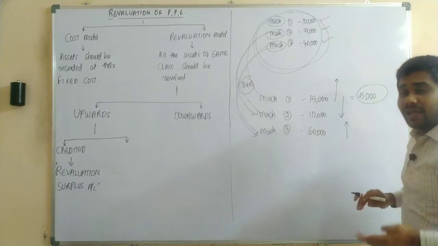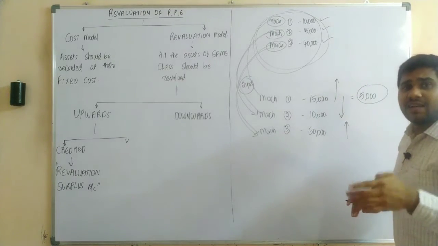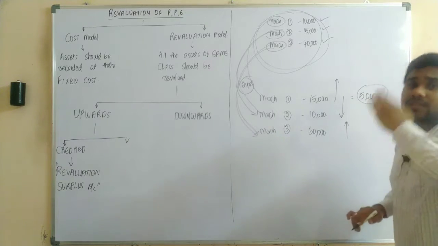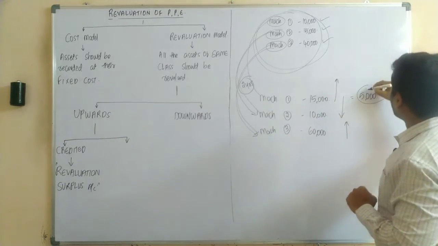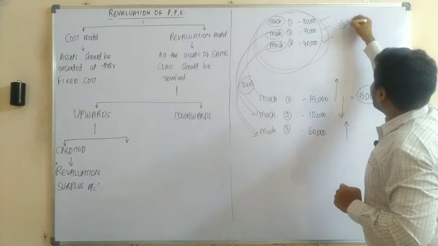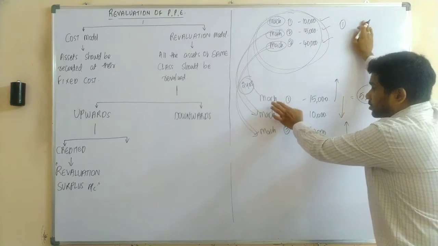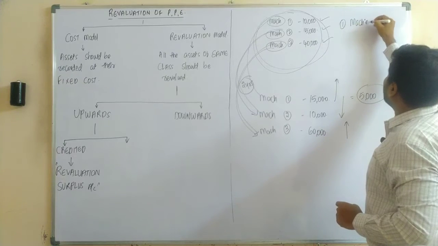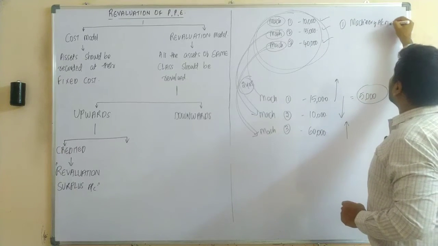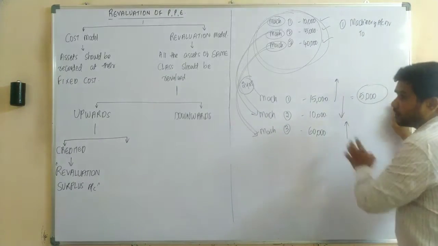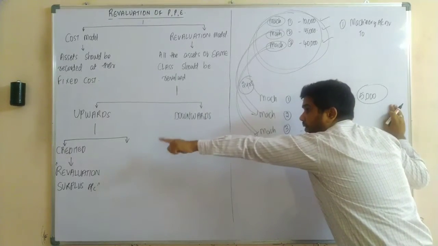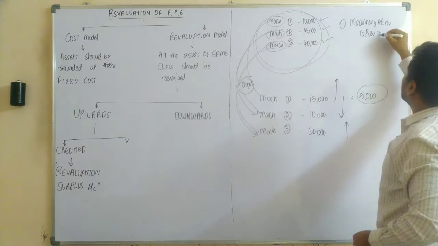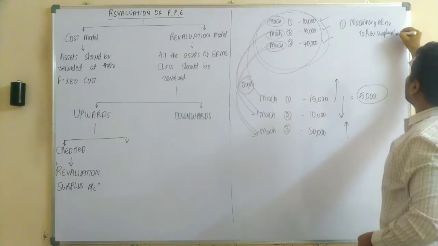Yes or no? As the asset is a debit balance, in case of an increase in the asset, it should be on the same side. So upon recording the journal entry in the books, what is the journal entry? The journal entry would be machinery account debit, to revaluation surplus account credit.